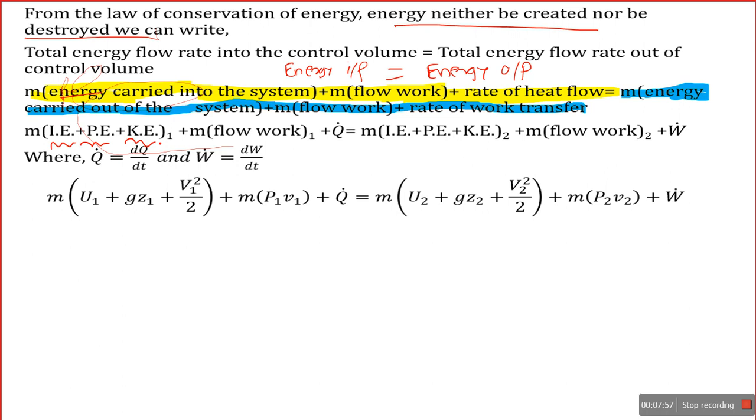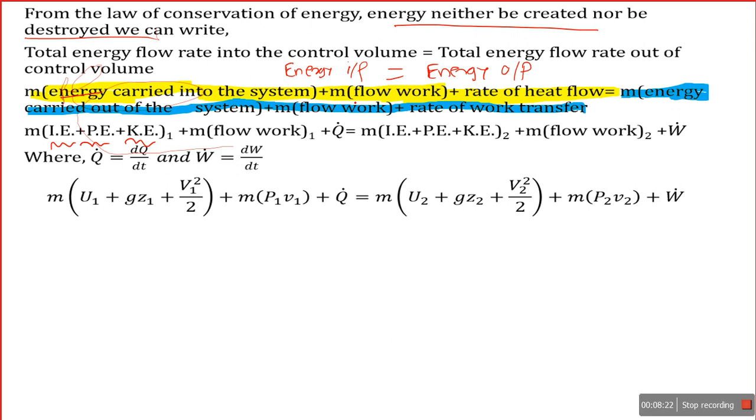Suppose there is a hydroelectric power plant: energy is added to the water because of its potential energy, because of its height. So energy at inlet may be because of internal energy, potential energy, or kinetic energy. I'm going to derive the general relation, plus flow work.